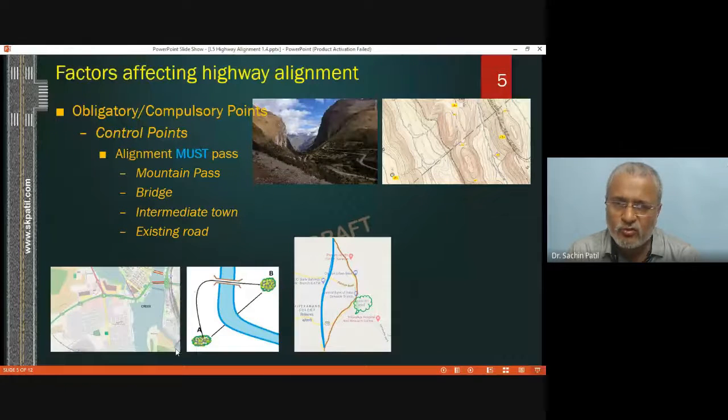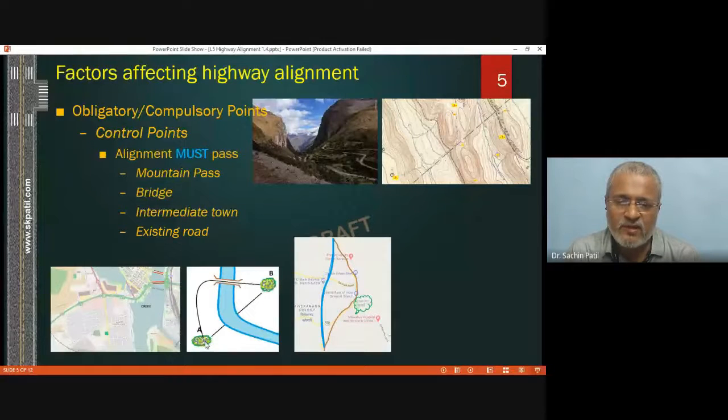So this highway alignment must connect with the bridge, which is visible on the second diagram, that is the middle one. Suppose village A is lying along the bottom side of the river, and village B is lying along the right side of the river, and this river is provided with a bridge.